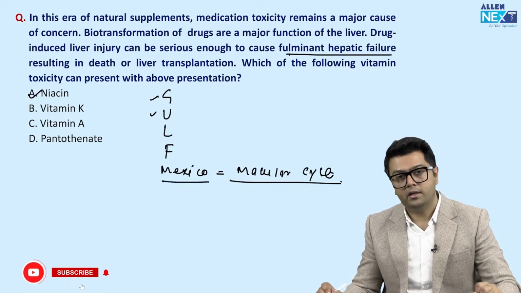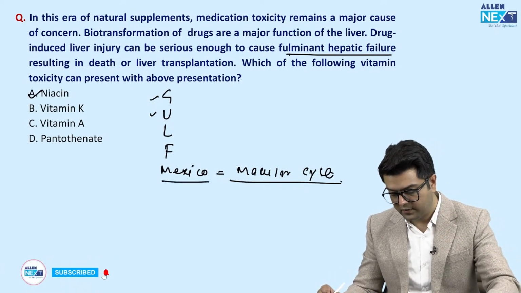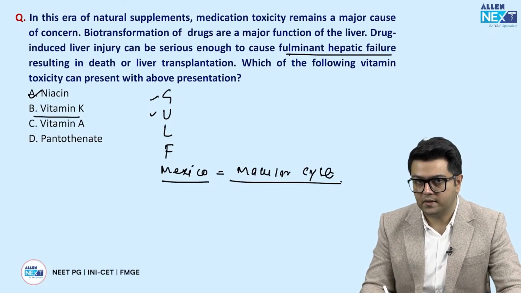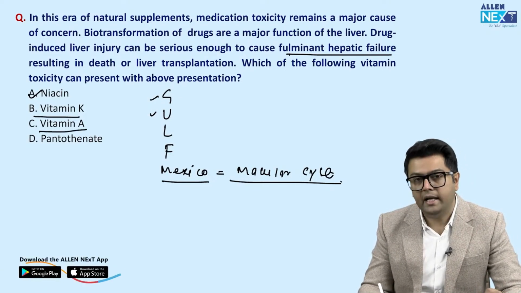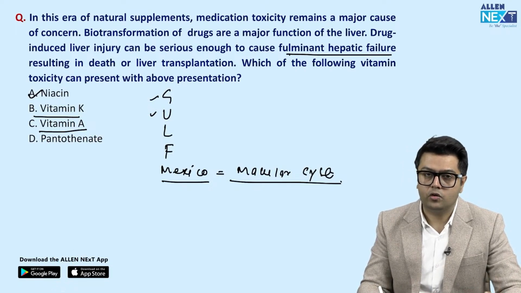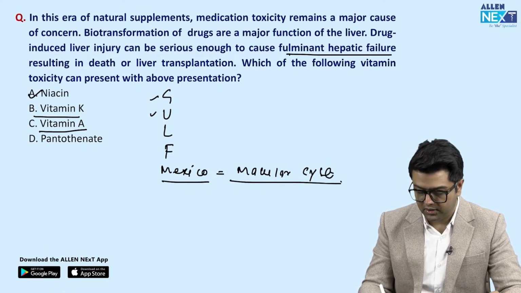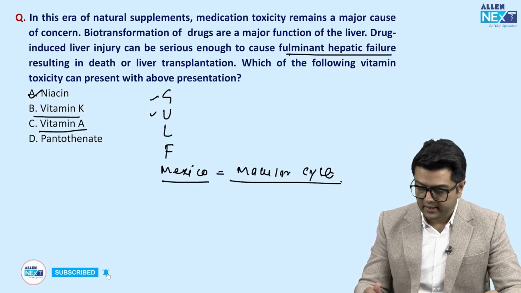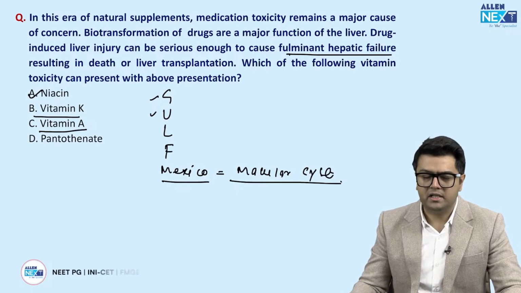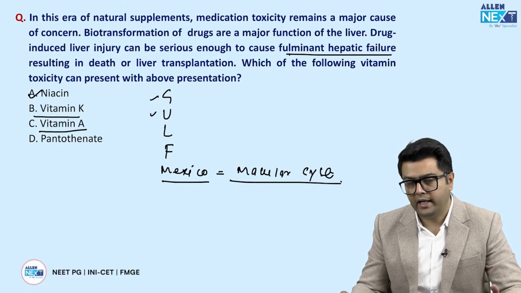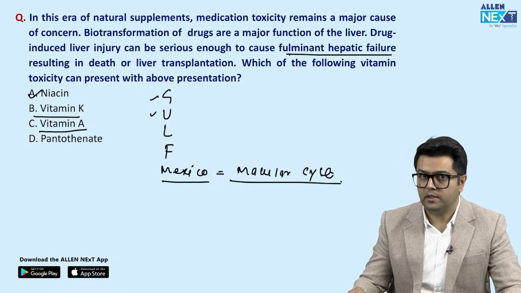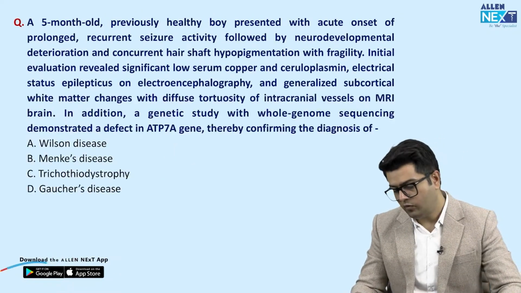Mexico for the macular cyst, right guys, macular cyst. Now vitamin K is also toxic, that causes hemolysis, fine. Vitamin A is a teratogen, and it also causes lysosomal membrane damage. Pantothenate is a non-toxic vitamin, right guys? So these are the toxic vitamins. Vitamin E can be toxic in a way that it causes decreased activity of vitamin K or platelet aggregation. Moving to the next question.